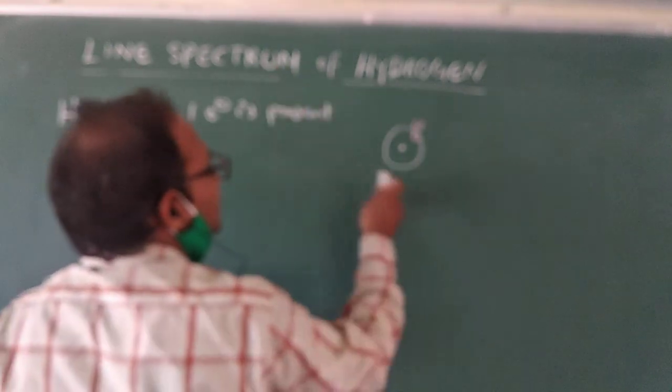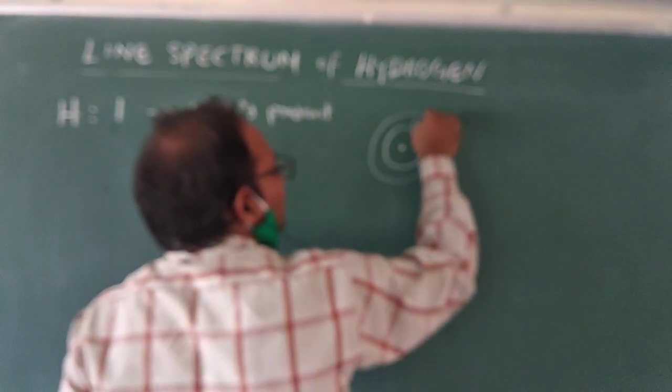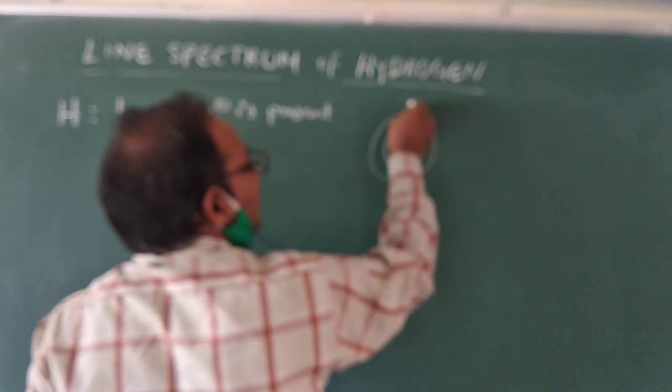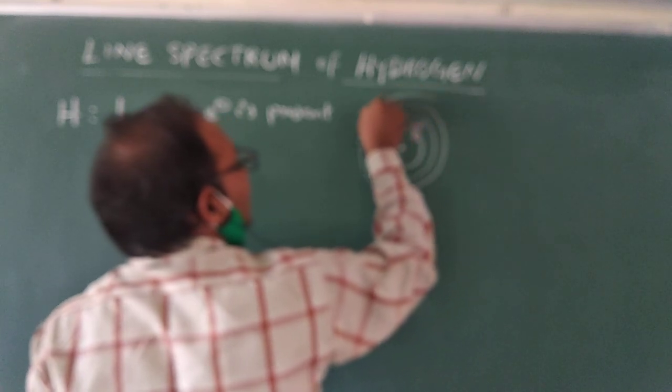Now, to understand the line spectrum, I am drawing the orbits. Actually, hydrogen has only one orbit, but we can expect that the electron can go to a higher energy level.